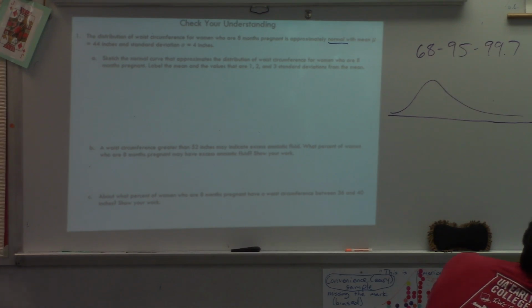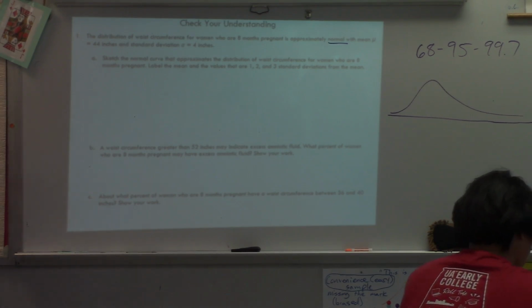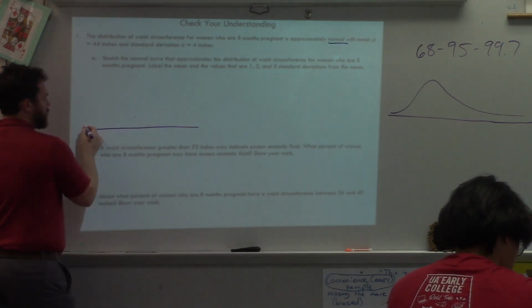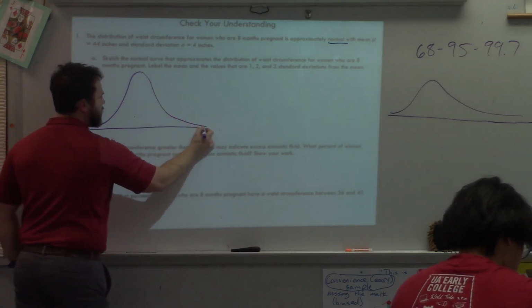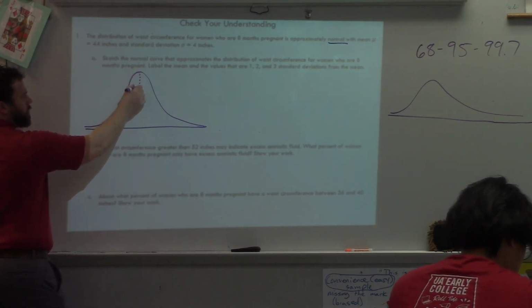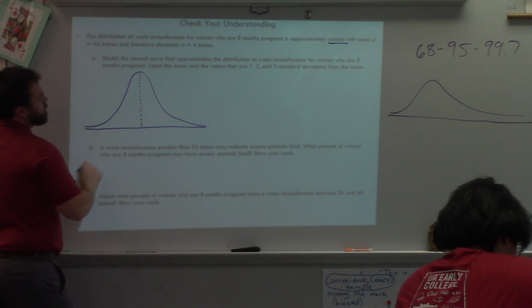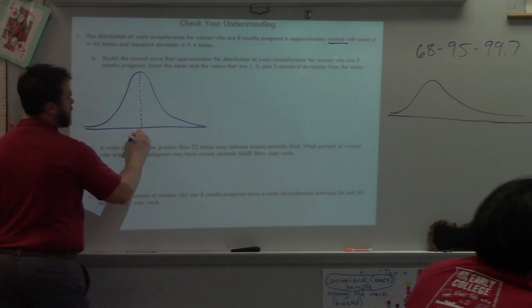Okay, so sketch the normal curve that approximates the distribution of waist circumference for women who are 8 months pregnant, label the mean, and values that are 1, 2, 3 standard deviations from the mean. So remember, you're going to have to practice getting that normal distribution approximately right. You're not going to have to do it perfectly. But what's right here in the middle? The mean. What is the mean here? 44. Okay.